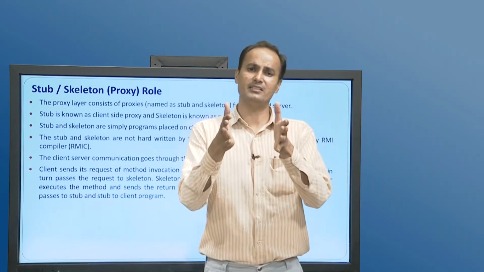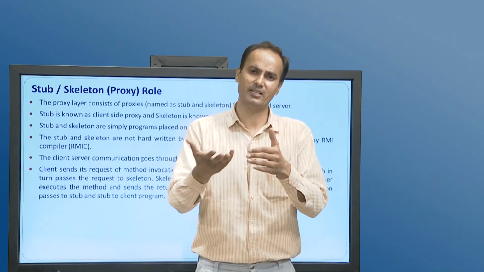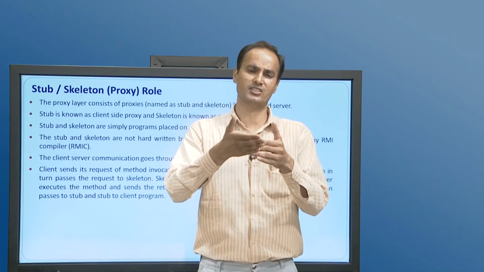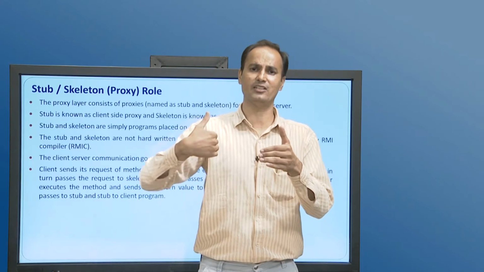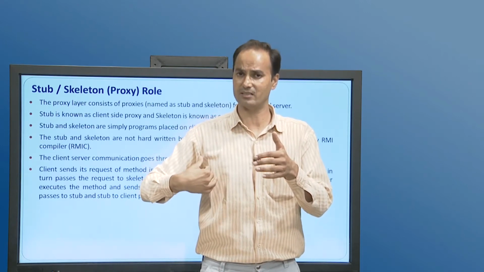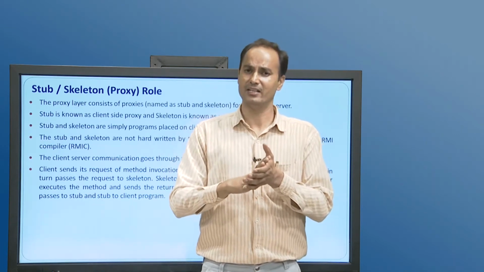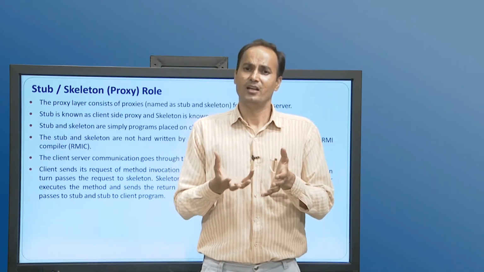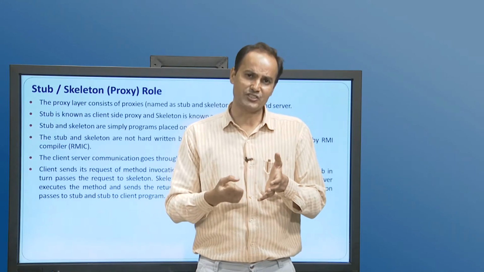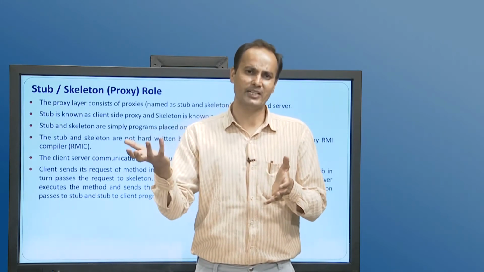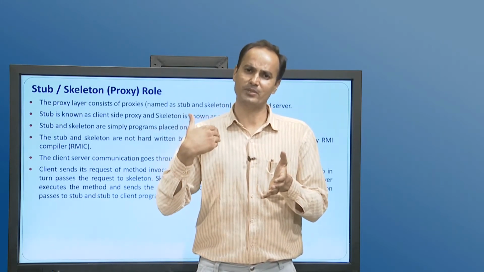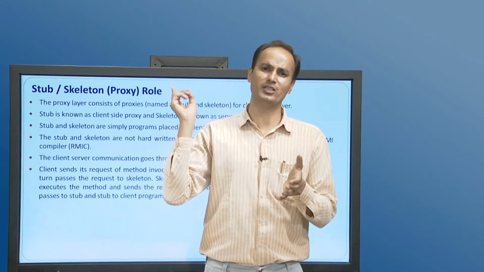The skeleton processes in a reverse manner. At the stub side it was marshaled, and at the server side it will be unmarshaled. That means it converts the byte stream into the object that was originally passed from the client, and passes it to the remote machine.